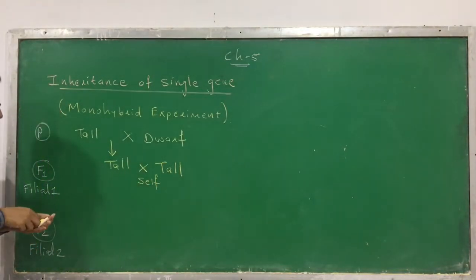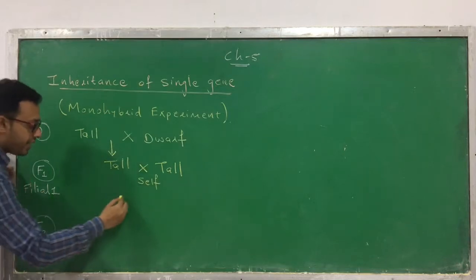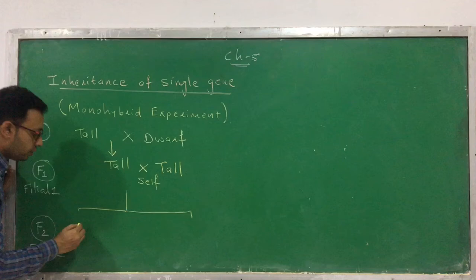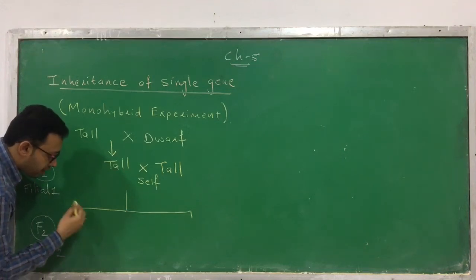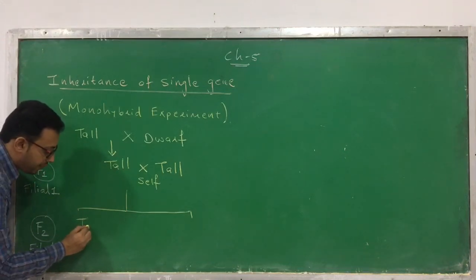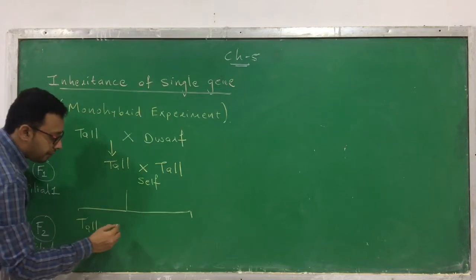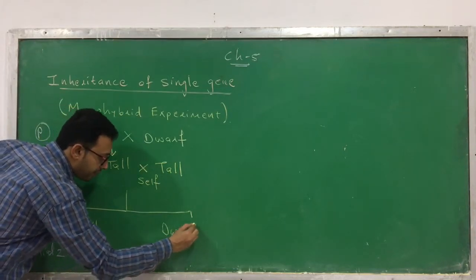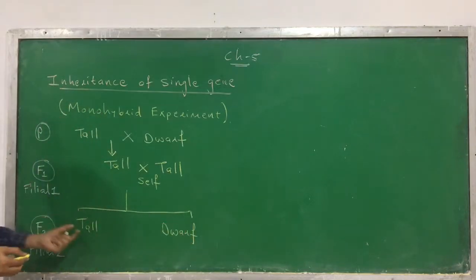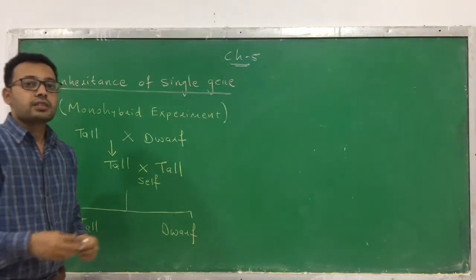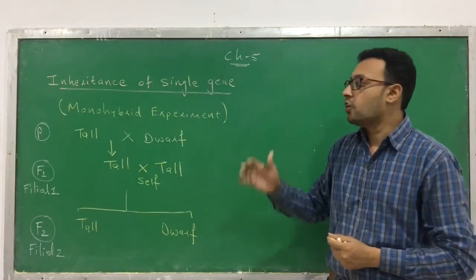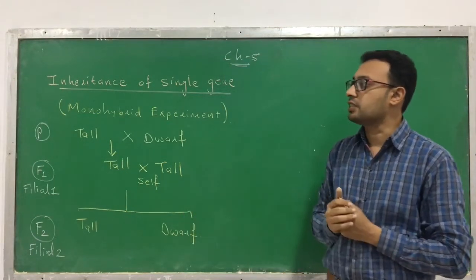So what did he obtain? Specifically, he obtained 2 varieties of plant: tall, and the second one, dwarf. These are the main 2 varieties he obtained. This is Mendel's monohybrid experiment, or the inheritance of a single gene.